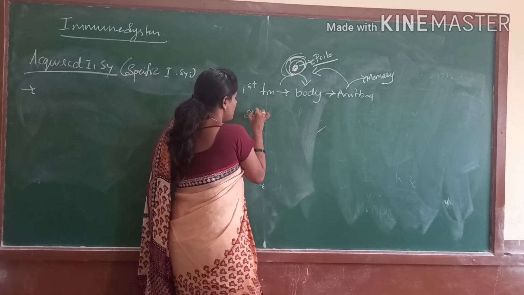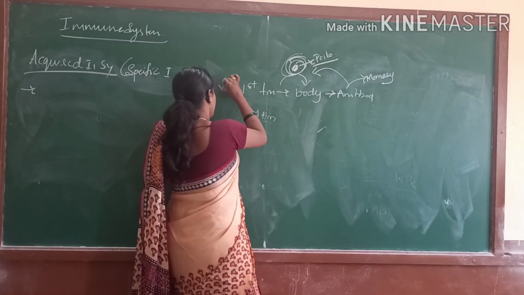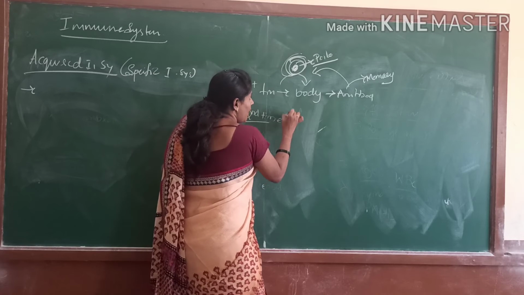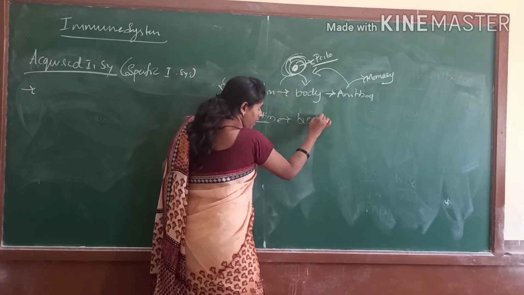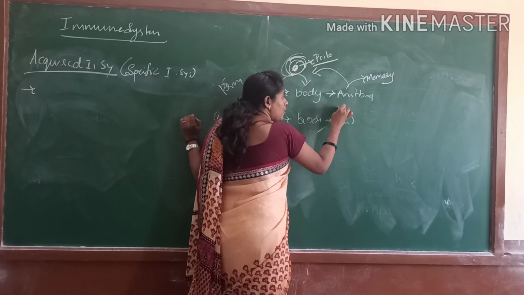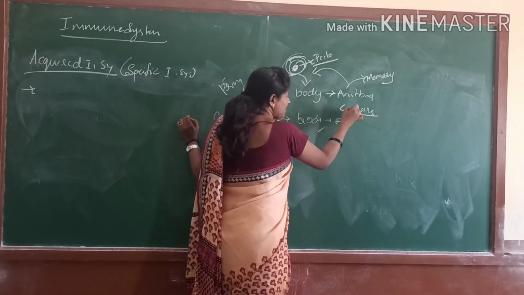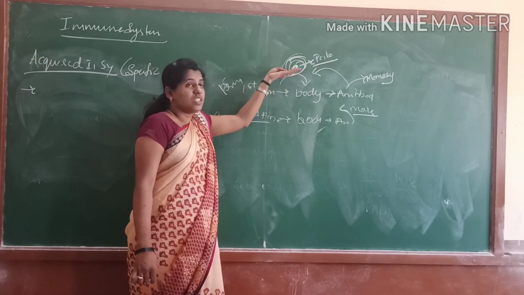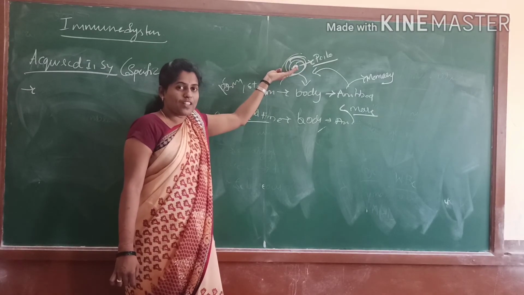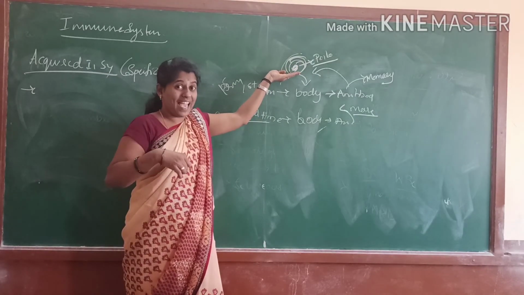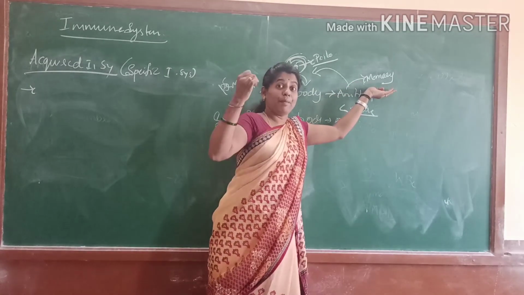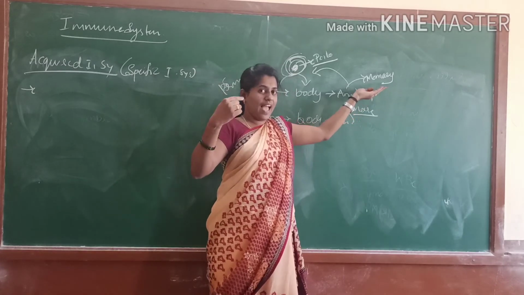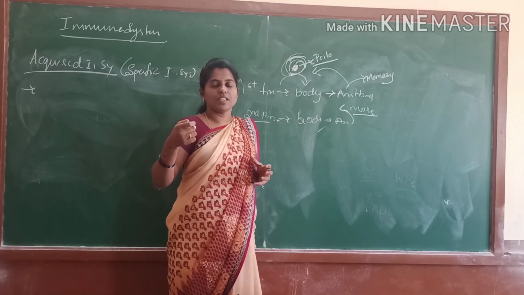After that, the second time, this is what we call the primary response and secondary response. The second time our body is affected, the antibodies are produced in a greater number compared to the first response. Why? The body knows about this pathogen. We know the mechanism of how this pathogen can be killed. The immune system has memorized that pathogen, and by that it will fight against the pathogen.